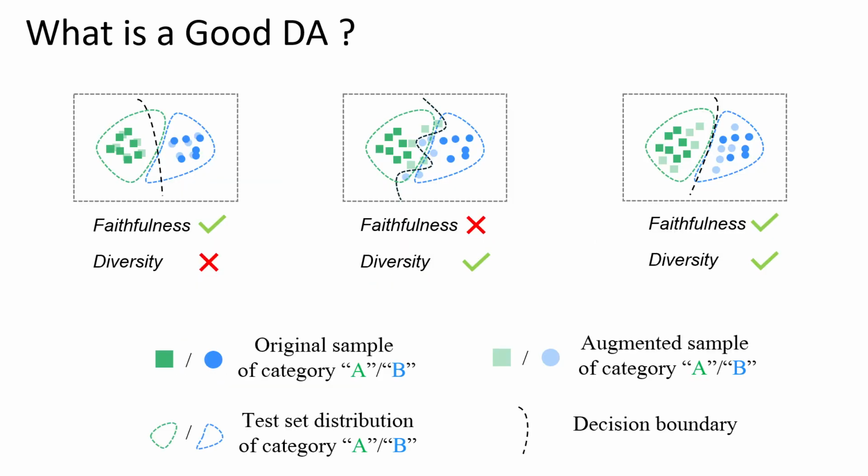Let's see how faithfulness and diversity can influence the decision boundary in the classification task. If the static images are very faithful but too similar to the original training set, the decision boundary is not tight enough, leading to weak generalization. If only with diversity, the decision boundary will be inaccurate. In the best case, with both faithfulness and diversity, the decision boundary will be very accurate and general.